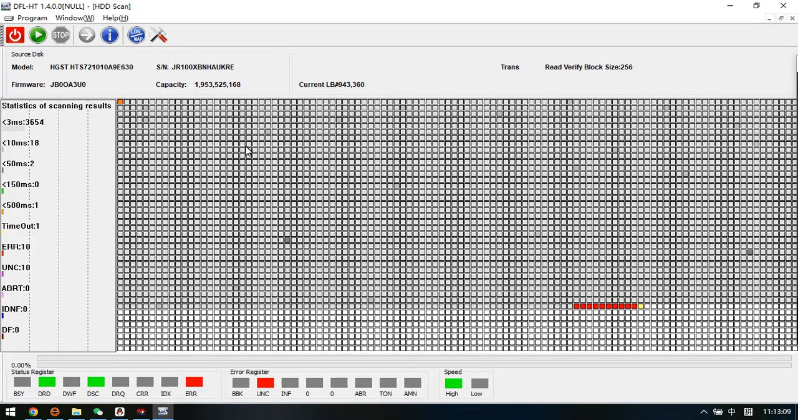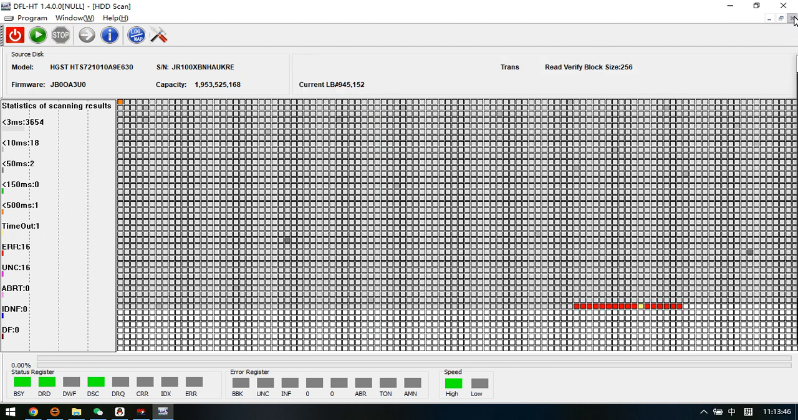Hello everyone, this is one Hitachi ARM hard drive. We can see its model number is 721010A9E630. Now, if we run the logical scan on the data area, we get this partial sector access problem. So how to fix this partial sector access issue for this Hitachi ARM drive? Okay, this is a partial sector access.